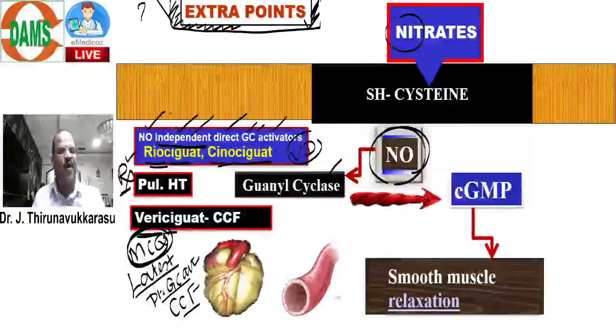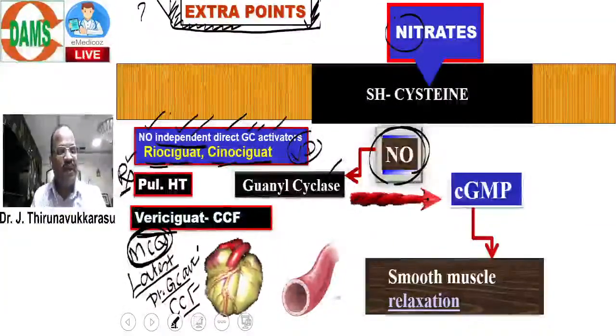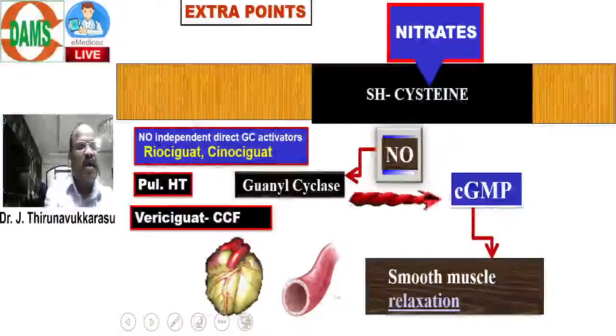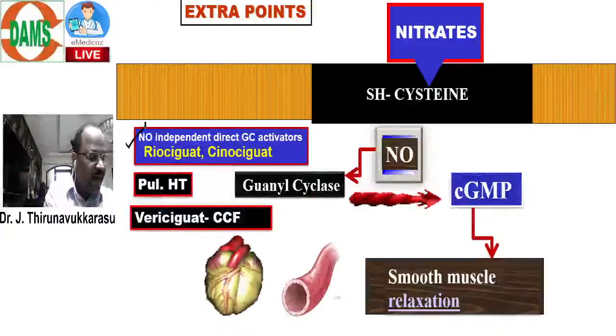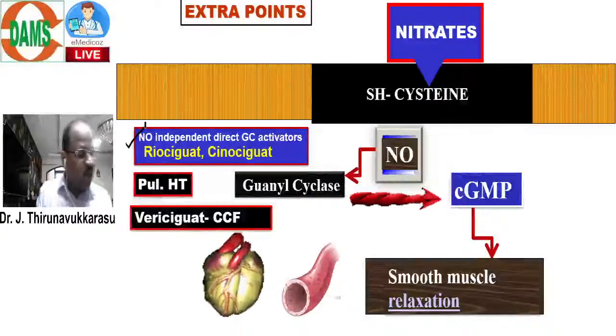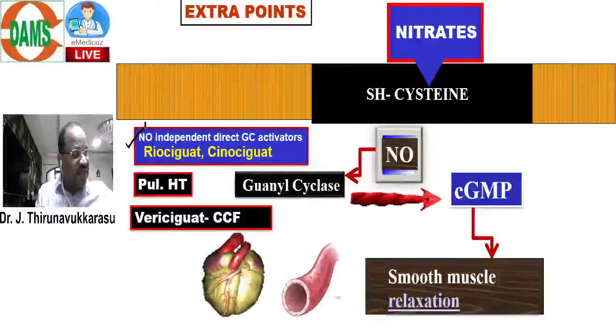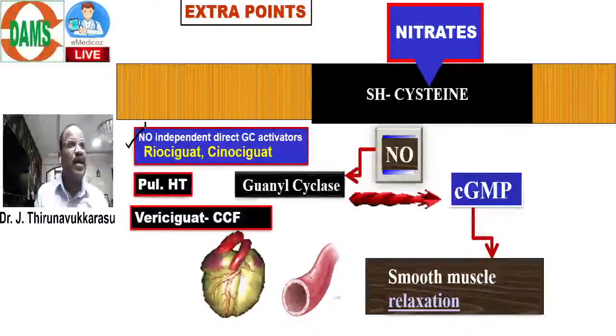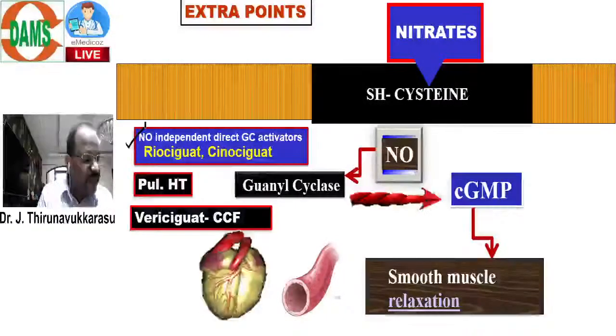So one of the extra points I told is nitric oxide independent direct guanylyl cyclase activators. Come on, Javed. You said sacubitril. That is different, Dr. Javed. Sacubitril is something different. Sacubitril is a neprilysin enzyme blocker.